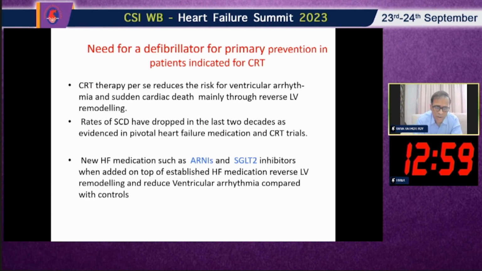Now what about the CRTD? The question is the need for a defibrillator for primary prevention in a patient indicated for CRT. CRT therapy per se reduces the risk of ventricular arrhythmia and sudden cardiac death mainly through reverse LV remodeling. So it is not that CRT therapy is only helpful for heart failure hospitalization reduction or heart benefit. It also reduces sudden death because of reverse remodeling. Rates of sudden cardiac death have dropped in the last 2 decades, as evidenced in pivotal heart failure medication and CRT trials. After the coming of new heart failure medications such as ARNI and SGLT2 inhibitors, when added on top of established heart failure medication, they reverse LV remodeling and reduce ventricular arrhythmia compared with controls.